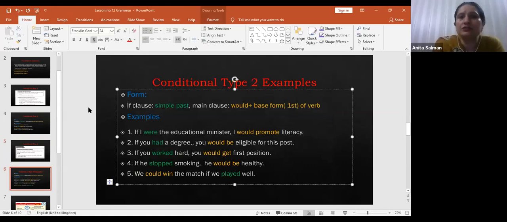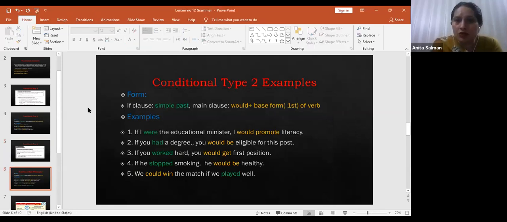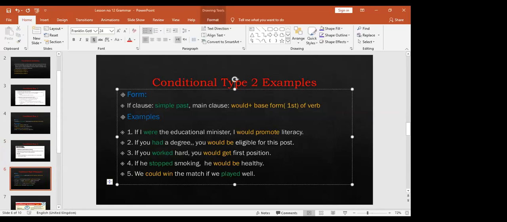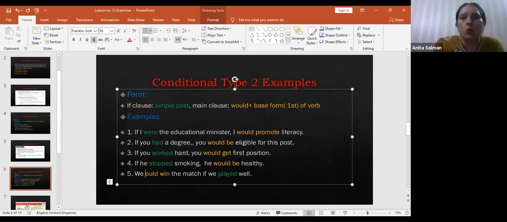If clause consists of simple past tense, whereas main clause consists of would plus first form of verb, right? You can see two examples. I will refer to the last two examples, sentence number 4 and 5. If he stopped smoking, he would be healthy. We would win the match if we played well, right?